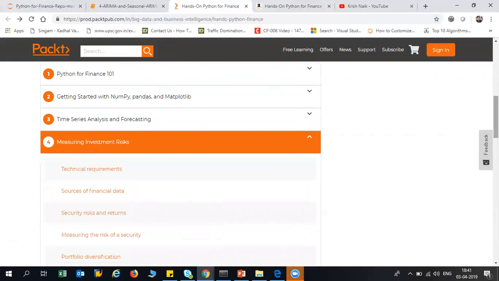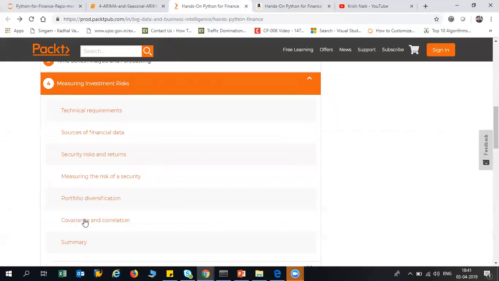You can see that there are a lot of topics inside this: portfolio diversification, covariance and correlation, security risks and return. Based on the security risk, what is the return that you may get in the future? This is basically useful if you are trying to invest in some securities which have some amount of risk and some amount of visibility. So basically, how do you select those?